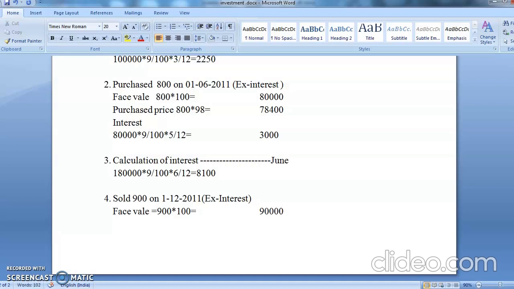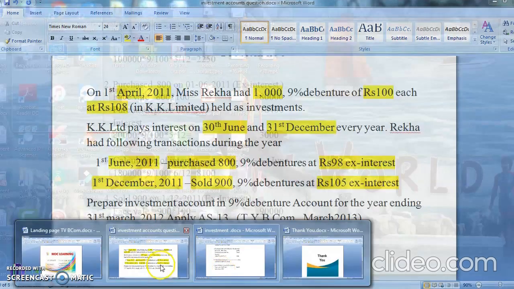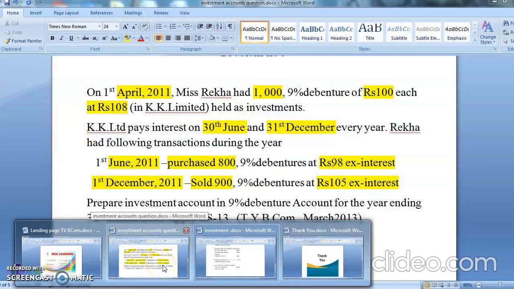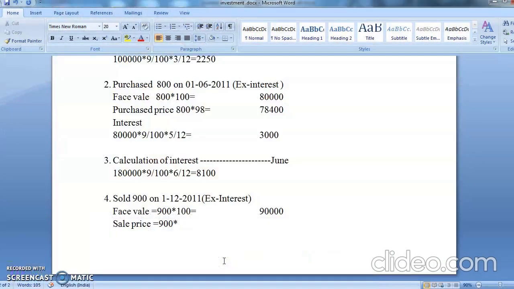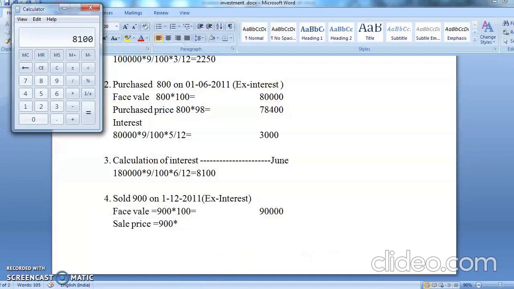And then sale price. Sale price will be 900 multiplied by. What is the sale price, students? See, sale price is 105. So it is 900 multiplied by 105.